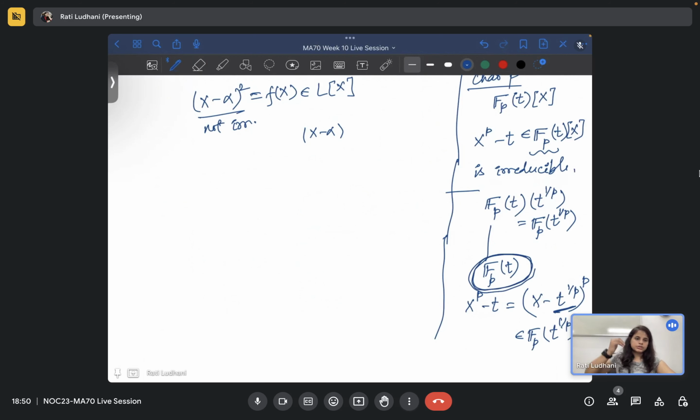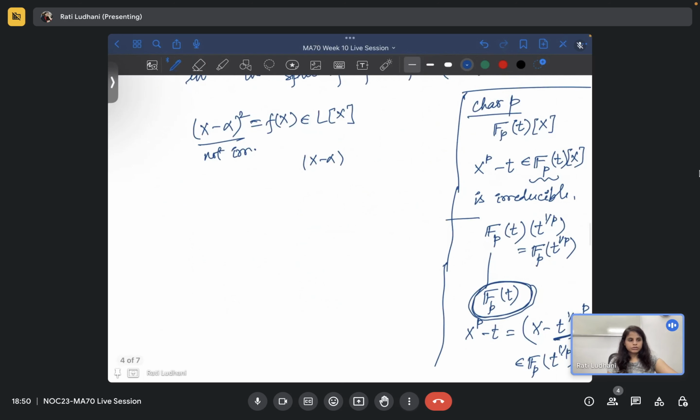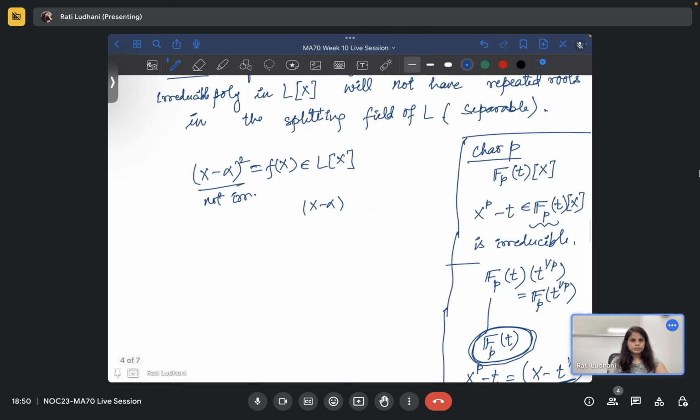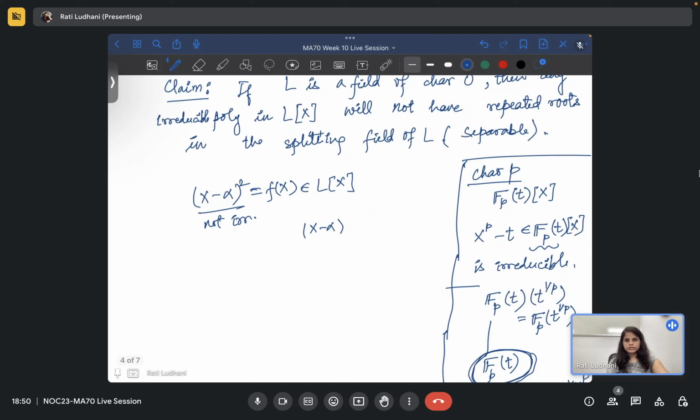A separable extension says that if you take the irreducible polynomial, then it will split and will not have multiple roots in its splitting field. In characteristic p, this does not follow. In characteristic 0, it follows, those are always separable. That we will prove. But you understand that this is not true in characteristic p. Is that example okay?